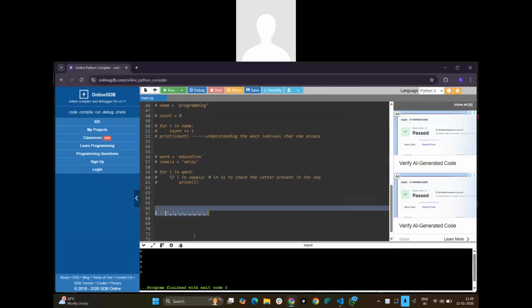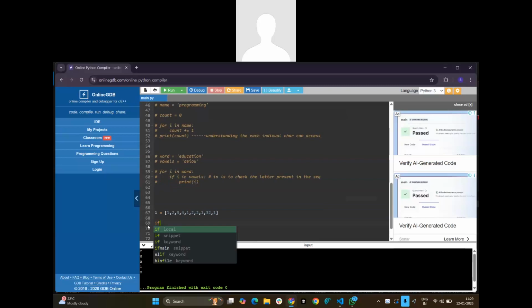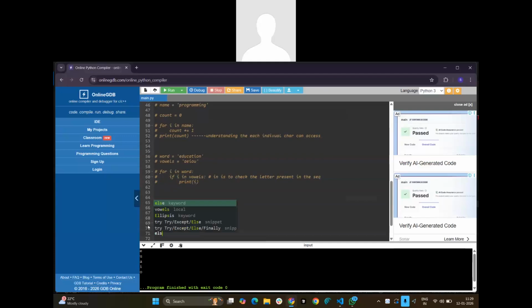We can do it like this with a loop, but if I go for the loop, every character will become i here, right? For i in L, so what does it mean? i is nothing but 1. But instead of this, if 1 in L, print present. Else, here we need to write an else, because why? Else print not present. We can go like this. So the first one says it is present, and the second one says it is not present.